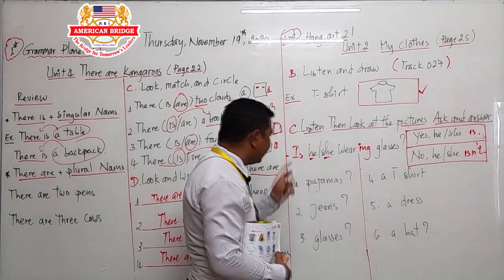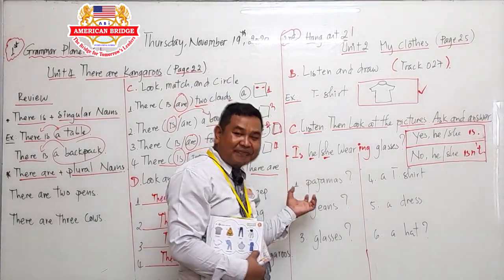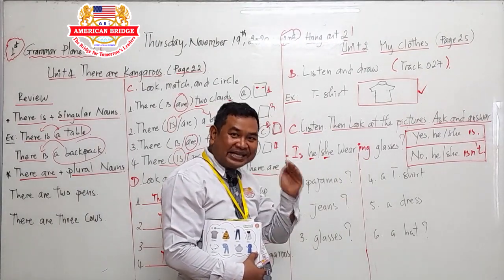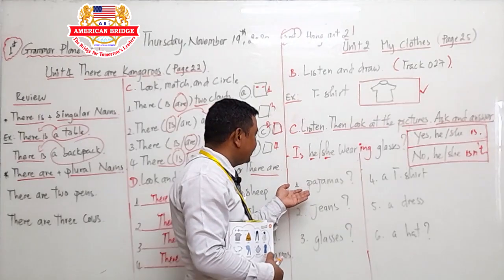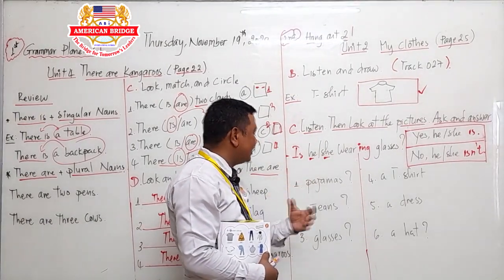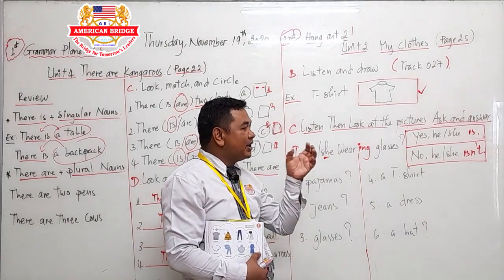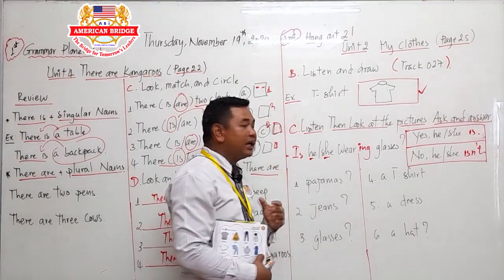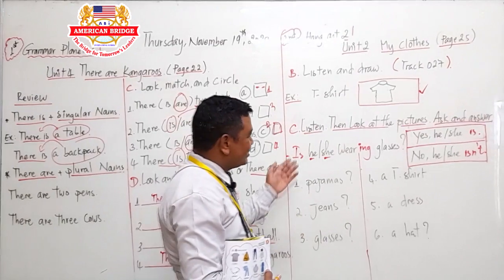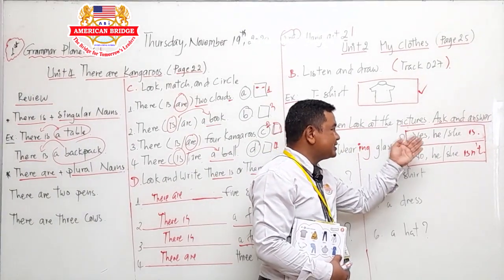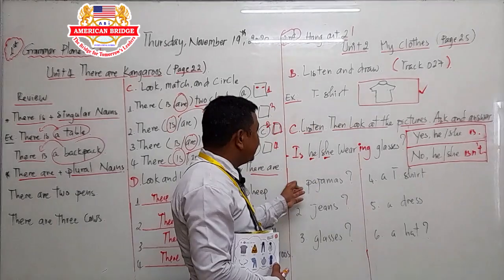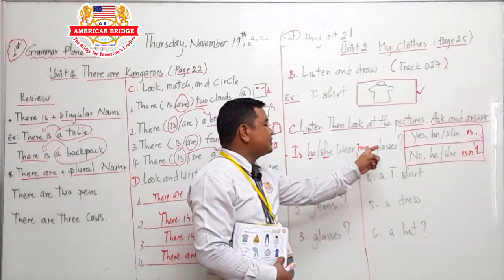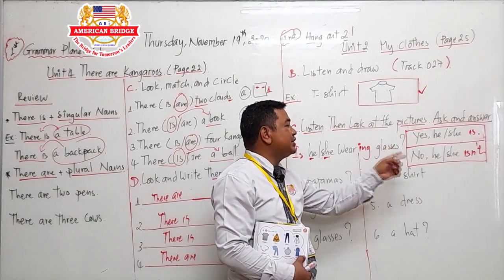For example, if he or she is wearing pajamas, you say yes, she or he is. But if he or she isn't wearing, you say no, he or she isn't wearing. Okay. So number 2, is he or she wearing jeans? I have to answer yes, he or she is, if he is wearing. But if he or she isn't wearing, you have to answer no, he or she isn't.